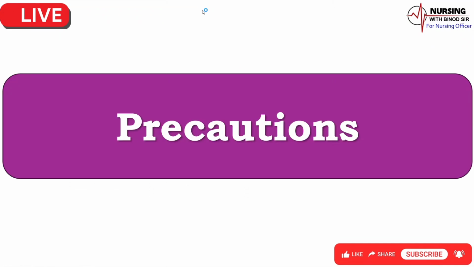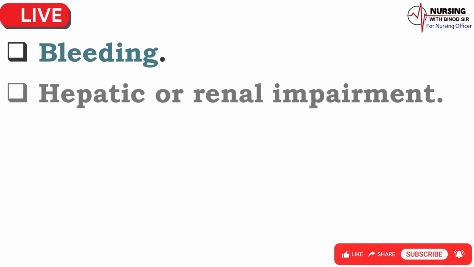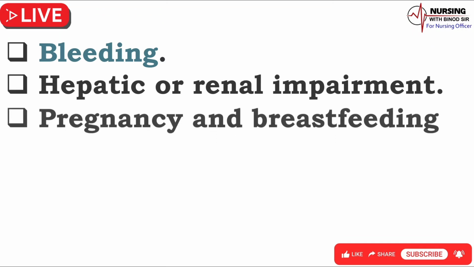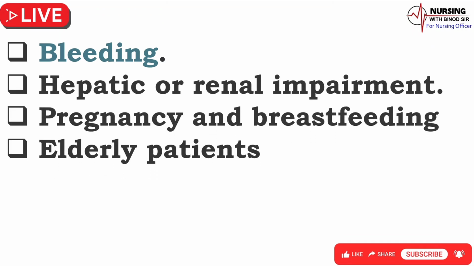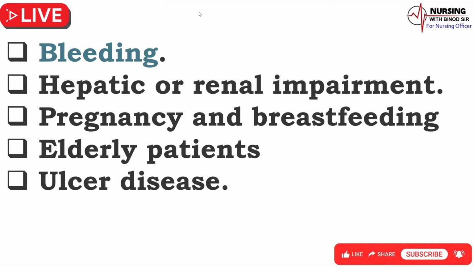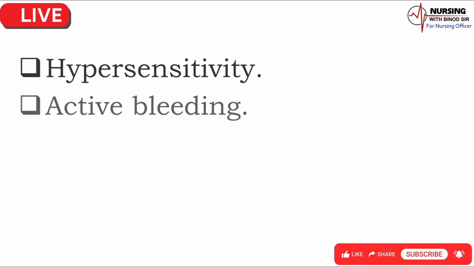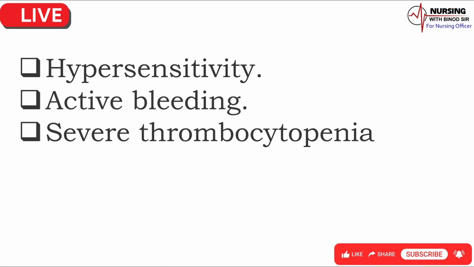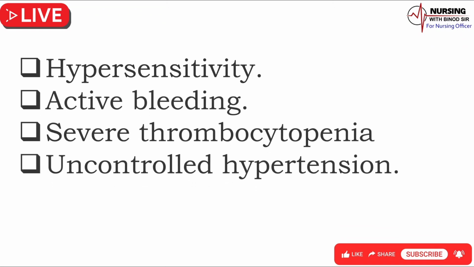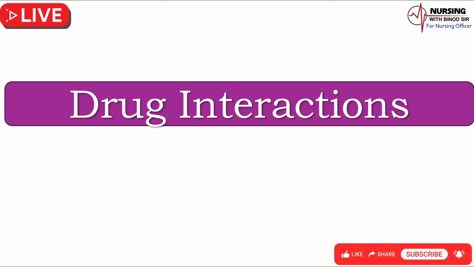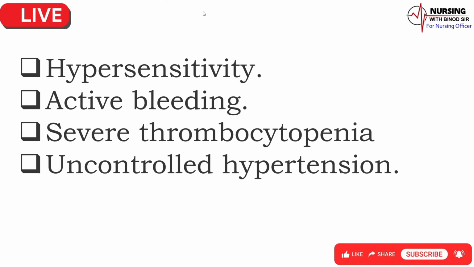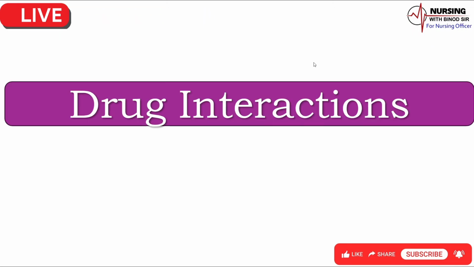Precautions. Bleeding. Hepatic or renal impairment. Pregnancy and breastfeeding. Elderly patients. Ulcer disease. Contraindication. Hypersensitivity. Active bleeding. Severe thrombocytopenia. Uncontrolled hypertension. Drug interactions. Heparin is a common medication used to prevent blood clots, but it can interact with other drugs, leading to potential complications.